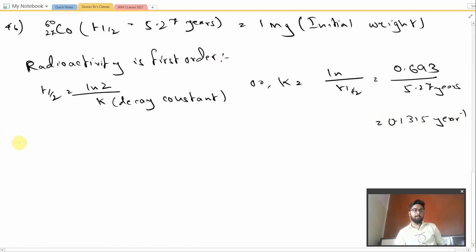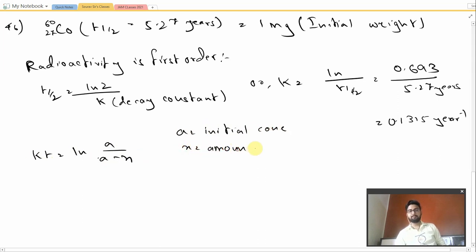Now the integrated rate law for the first order reaction is Kt is equal to ln A by A minus X, where A is the initial concentration, and X is the amount disintegrated.